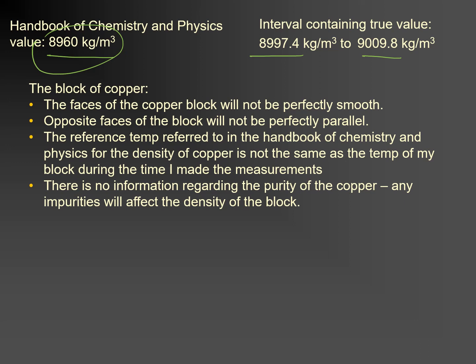The reference temperature for the handbook is 20 degrees Celsius that is given for the density of copper. But in my experiment, I was holding the block, so the temperature would be varying. As the temperature varies, so does the expansion and contraction of the block. And so I will not be making my measurements at 20 degrees Celsius. That will be a cause of uncertainty.